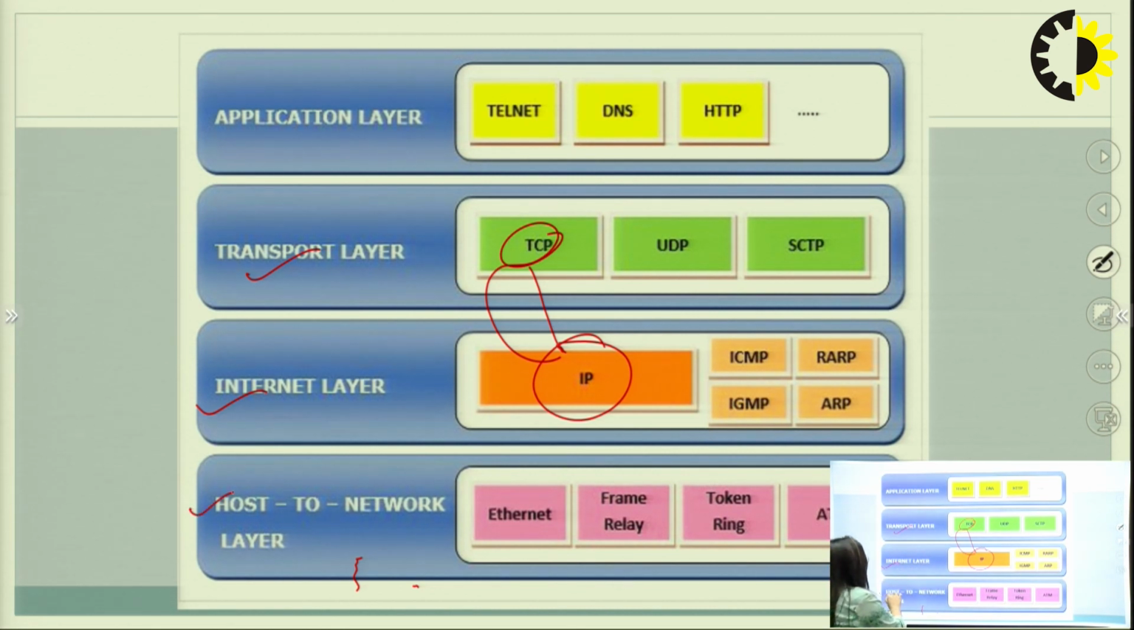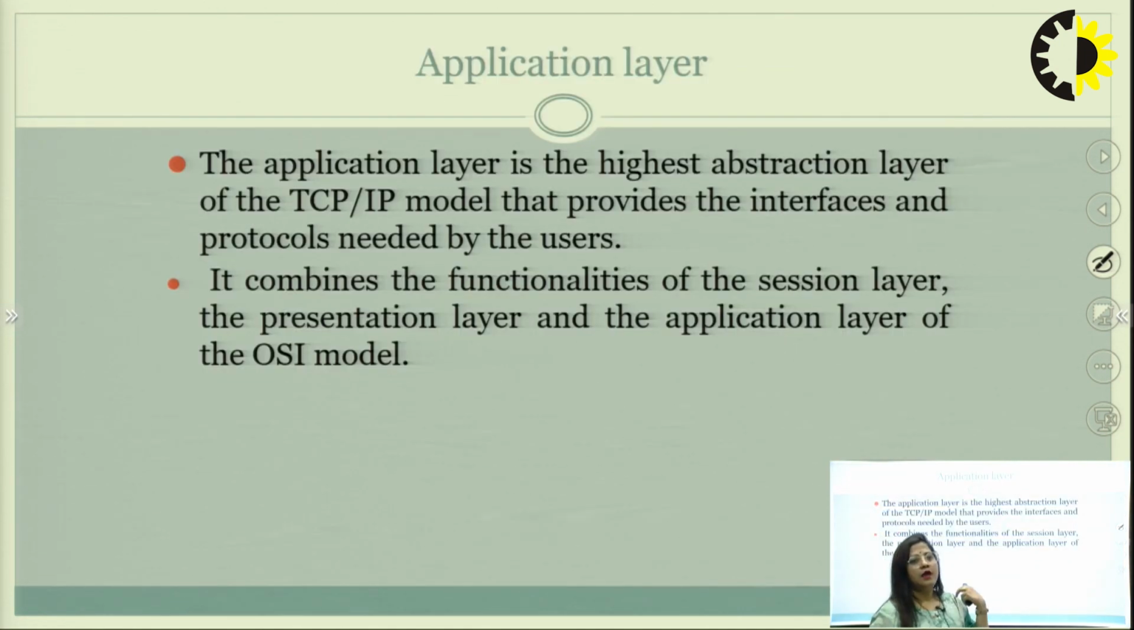And this one is the last, the host to network layer. All the other protocols are used in the host to network layer. These are some sub-protocols used in different layers of the TCP/IP model. Now I want to explain the first layer, that is the application layer.